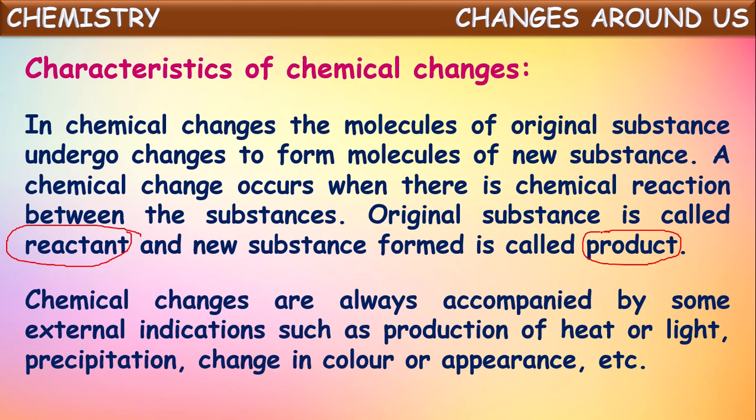And in some chemical changes, light is released out, light is produced. In some chemical changes, the initially taken substances will react and form certain insoluble solid substances which we call precipitates. Those reactions are called precipitation reactions. And in some chemical reactions, there will be a formation of new color and they appear differently. So by all these indications, we can understand that a chemical reaction has been done between the chemical substances taken.